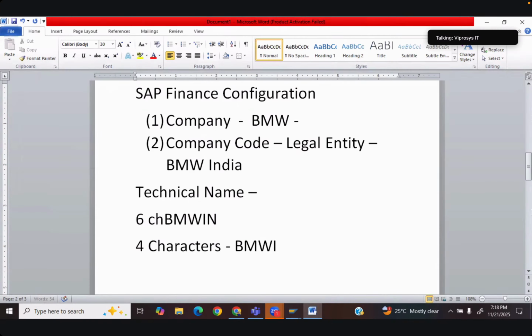The technical name should be something like this, and we cannot have more than 4 characters for the company code.